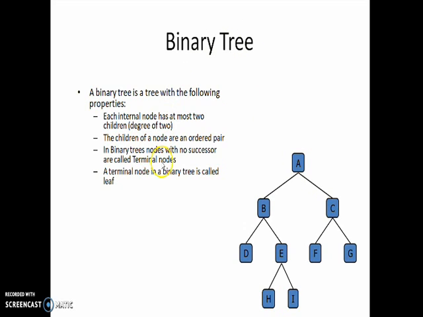In a binary tree, nodes with no successor are called terminal nodes. That is here D, H, I, F, G. These are all the nodes which don't have any children. So these nodes are known as terminal nodes or leaf nodes. So a terminal node is also known as a leaf node.